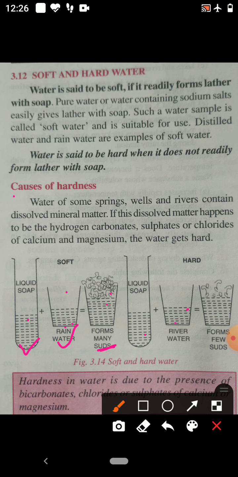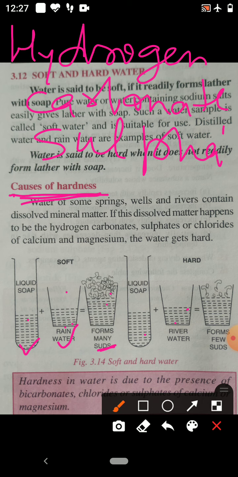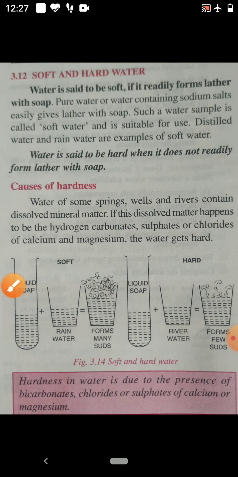Next, what are the causes of hardness? Hardness of water is due to the presence of hydrogen carbonate, carbonate of calcium and magnesium, or sulfate of calcium and magnesium, or chloride of calcium and magnesium.